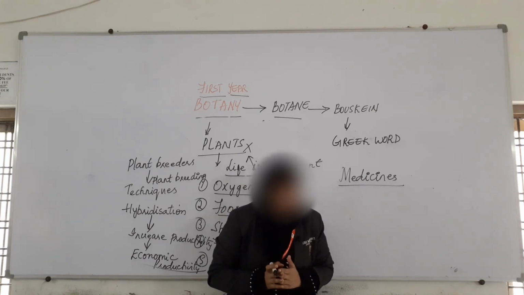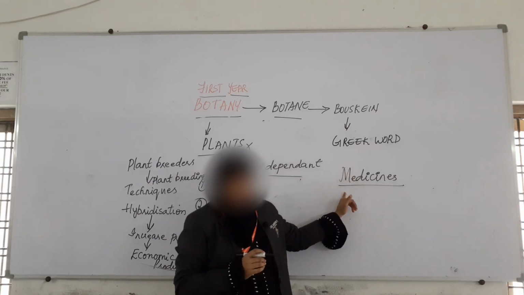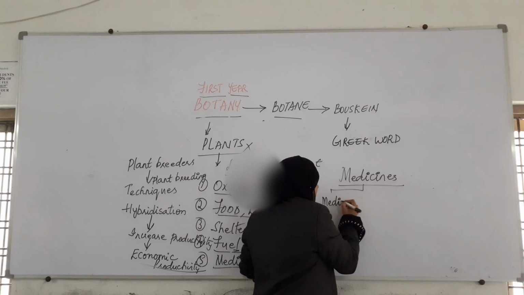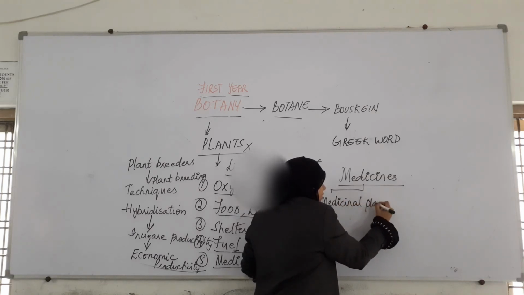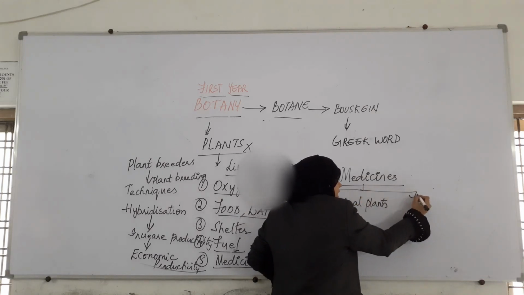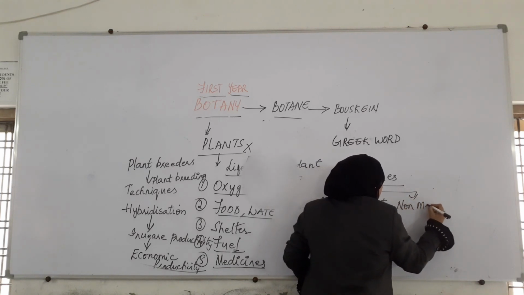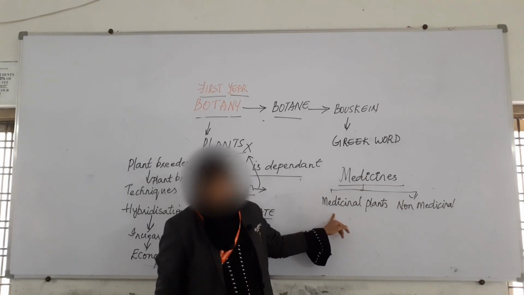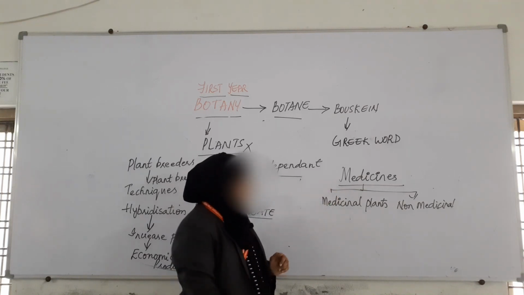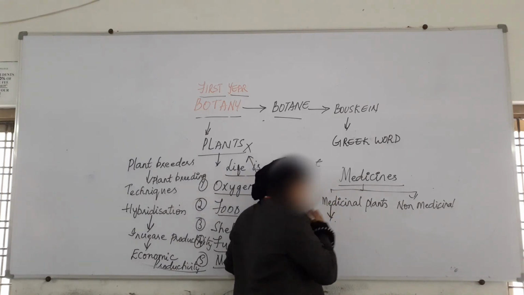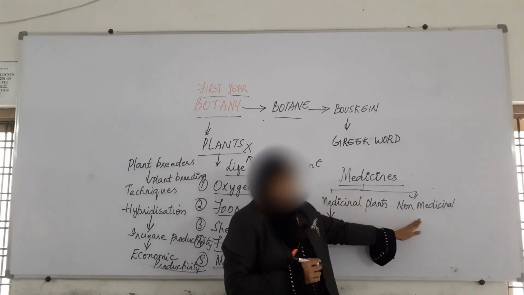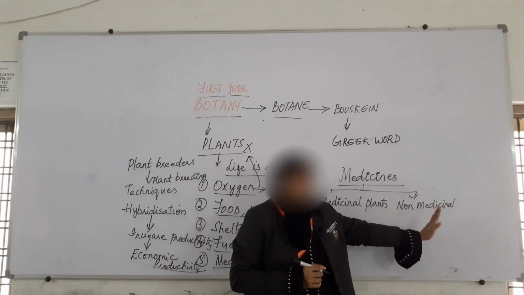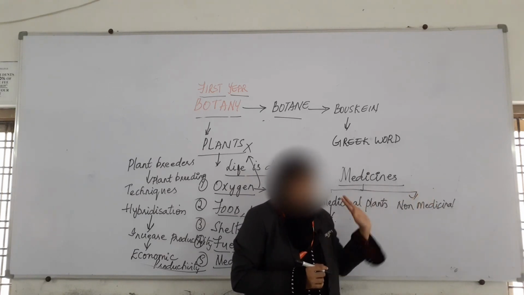Okay, so based on these medicines, we can classify the plants into medicinal plants and another is non-medicinal plants. Medicinal plants and non-medicinal plants. As the name itself states, the medicinal plants give us the medicines, and these other plants won't give us medicines, but that doesn't mean that they don't give us any other thing. They'll give other things, but not medicines.